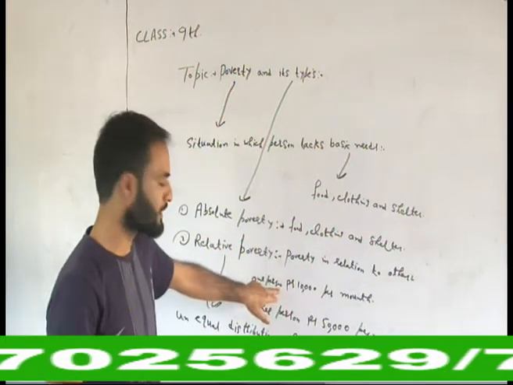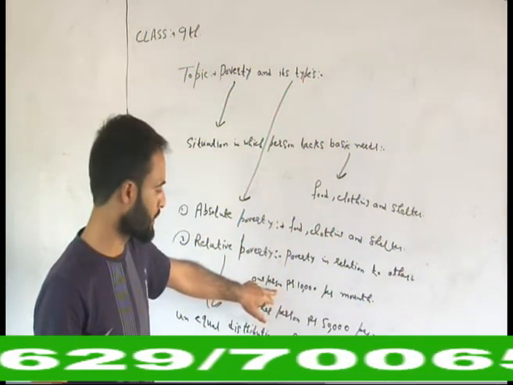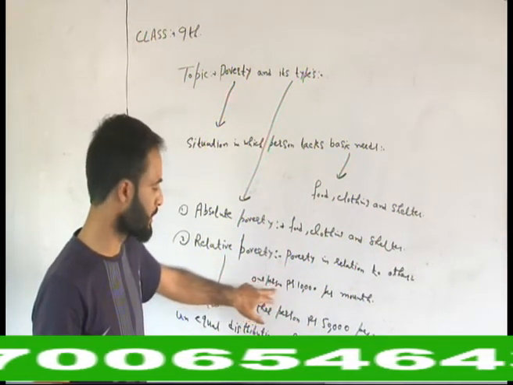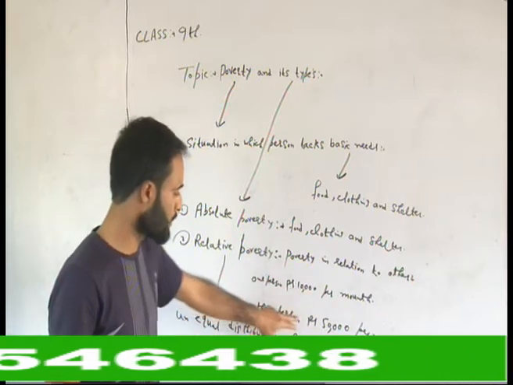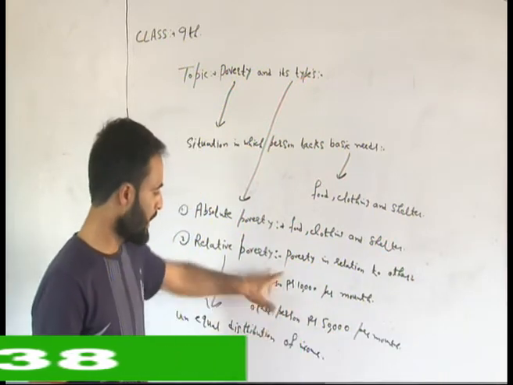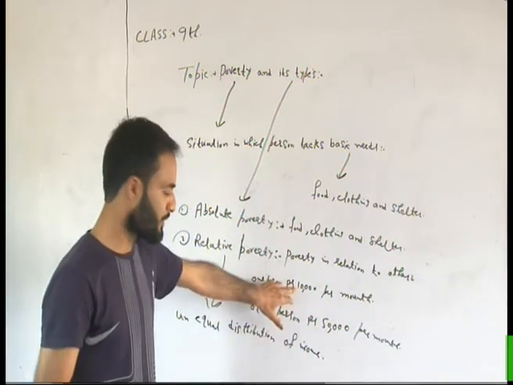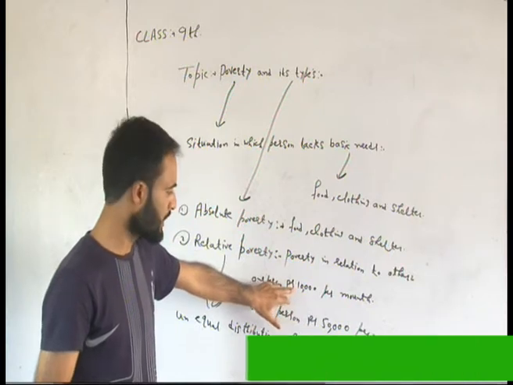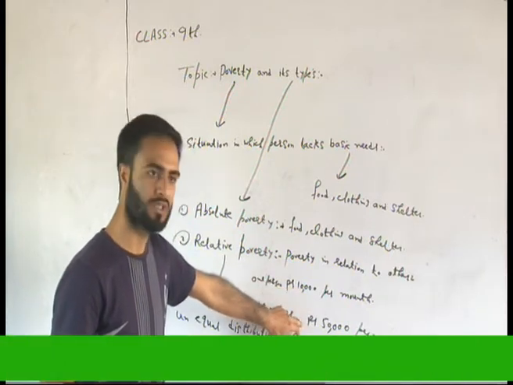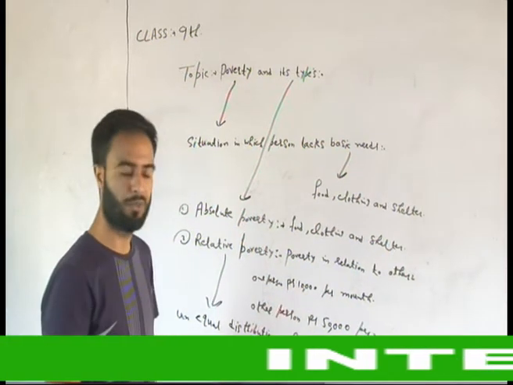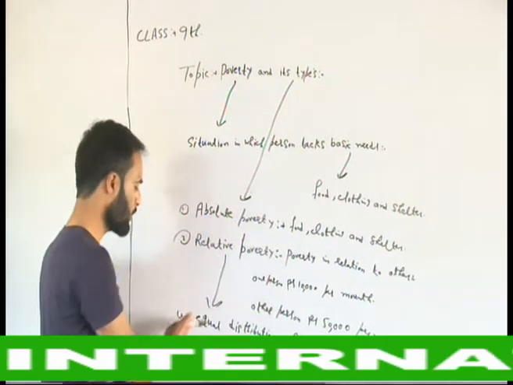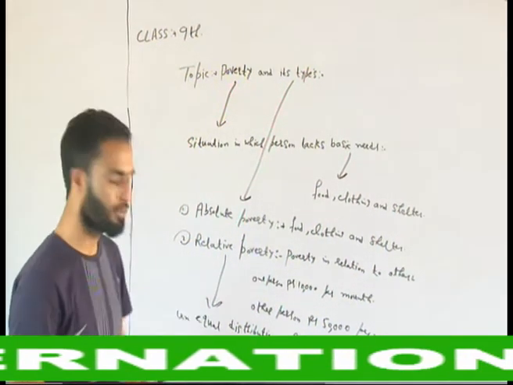Here I have presented an example. What is unequal distribution of income? One person's income is rupees 10,000, another person's is rupees 50,000, and we can say in comparison, the person whose income is rupees 10,000 is poorer than the person whose income is rupees 50,000. Remember, this relative poverty arises due to unequal distribution of income.